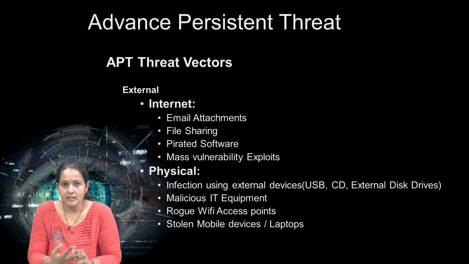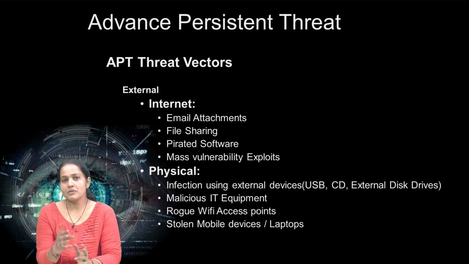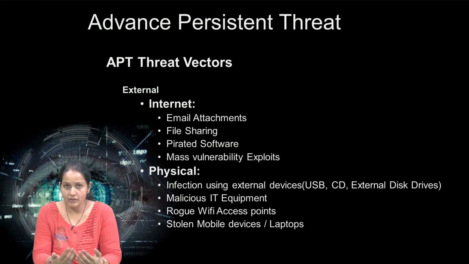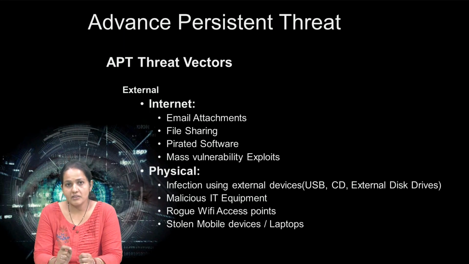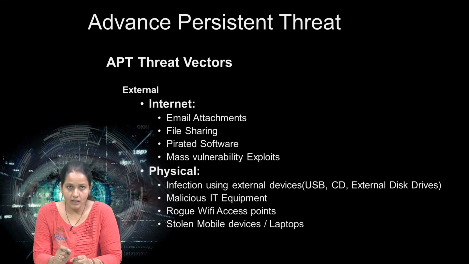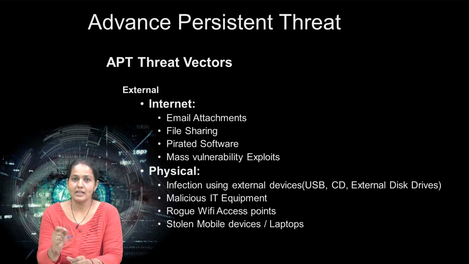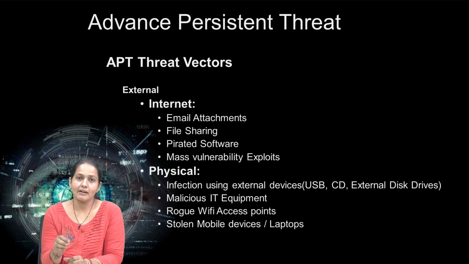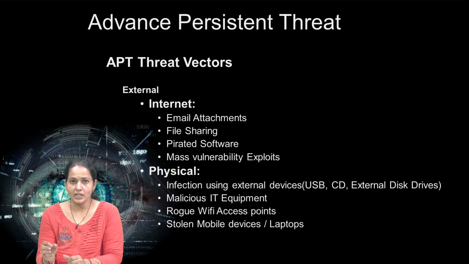Under the internet vector, there is the email attachment. Sometimes the attacker sends a malicious mail with an attachment to the authorized humans who have access to that network, and once they download it, they install the trojans and whatever malware the attacker has developed, and the attacker gets access. That is also one of the ways of getting entry.